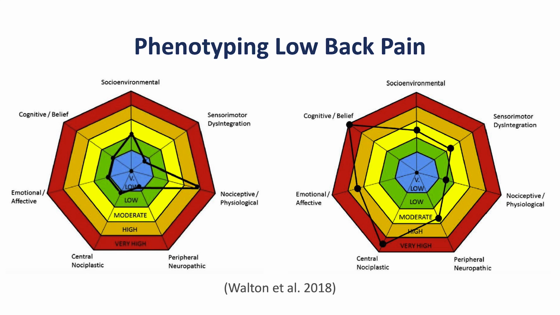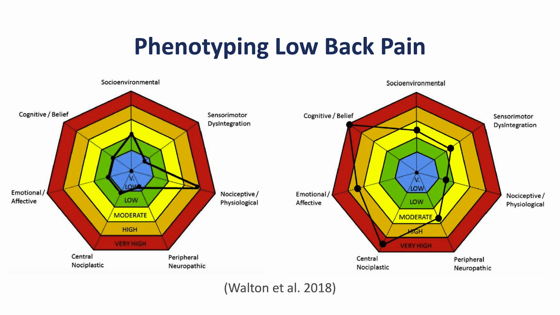On the right-hand side, you have a patient with right-sided lumbosacral pain. Let me take some time to describe what this image is telling you. These concentric rings mean that the individual variables stipulated have a different intensity in that person's pain presentation. In the middle, in the blue, you have very low contribution. In the second ring, in the greenish yellow, we have low contribution. In the yellow, we have a moderate contribution. In the gold, we have a high contribution, and in the red, we have a very high contribution.